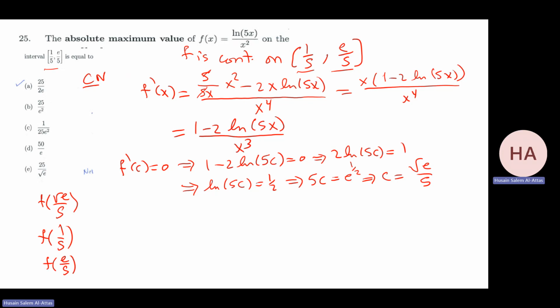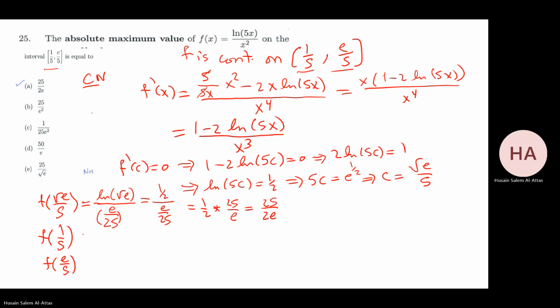If root e over 5, that will be ln root e over e over 25. Ln of root e, that will be half over e over 25, and that gives me half times 25 over e, and that is 25 over 2e.